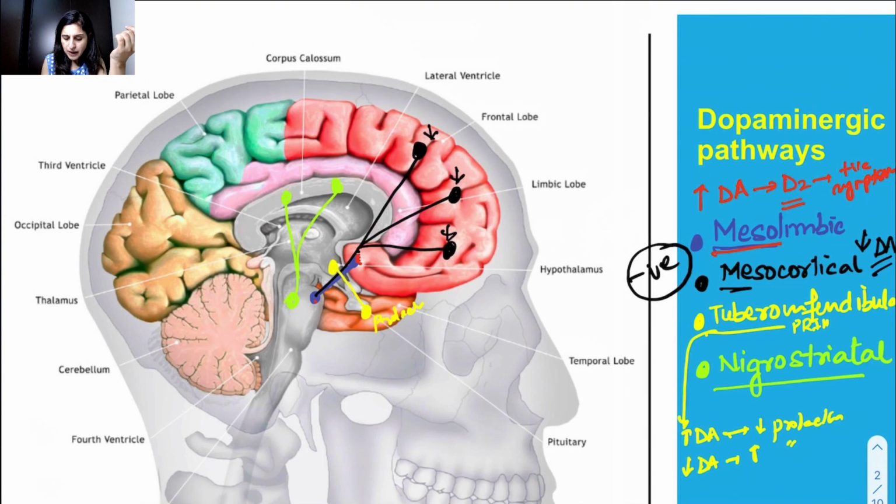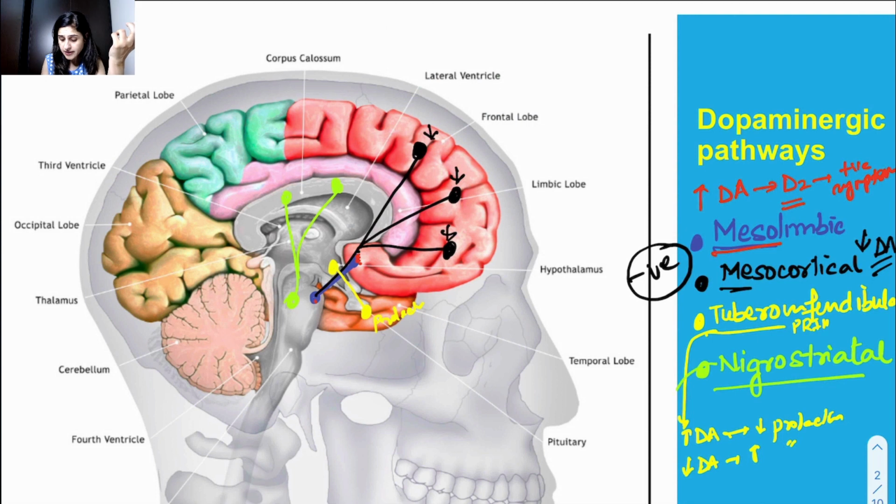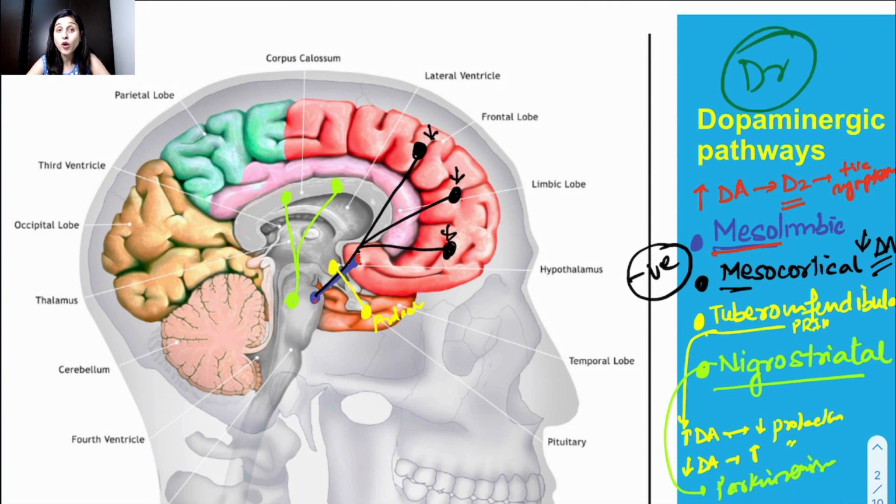The nigrostriatal pathway is a very important pathway that we will be doing in detail in my videos on Parkinsonism. They are concerned with Parkinsonism-like features. So whether there is deficiency of dopamine or blockage of D2 receptors here, they lead to Parkinsonism-like symptoms, shuffling gait and all those kinds of things. So dopamine is involved everywhere, and they have different functions. D2 receptors are actually the main receptors, so if any drug blocks the D2 receptors, all sorts of side effects can occur.